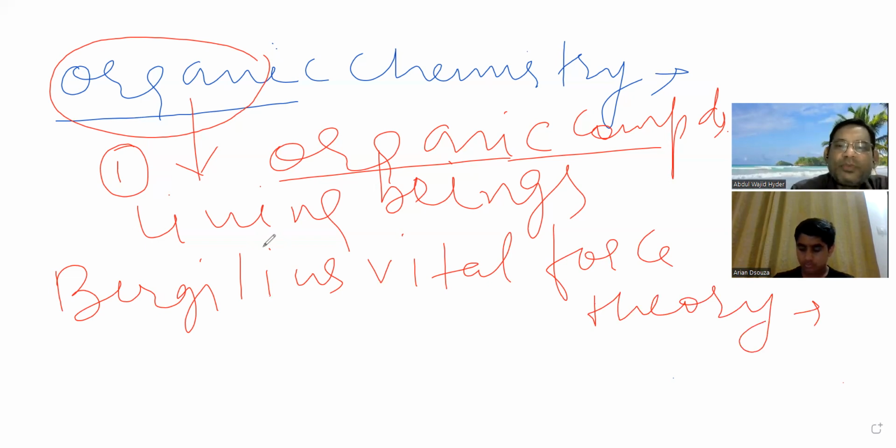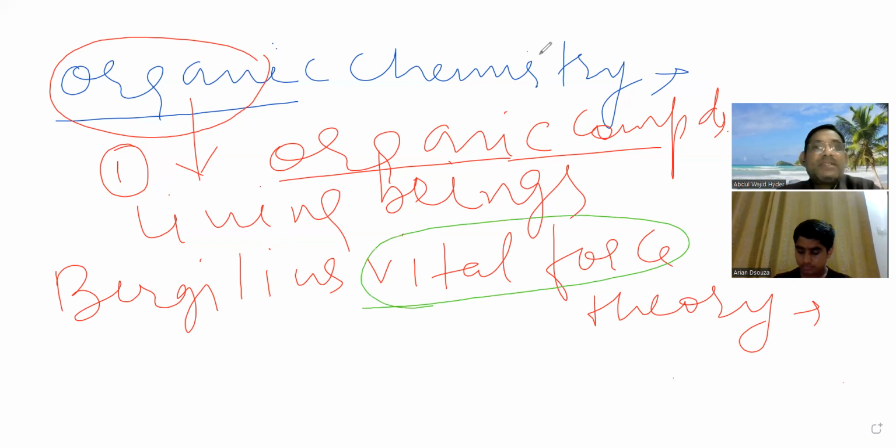This vital force is responsible for the making of organic compounds inside the living beings. That is why this compound can be formed only inside the living beings. Outside the living being, this vital force can't be there, so outside the living beings, organic compounds can't be prepared.